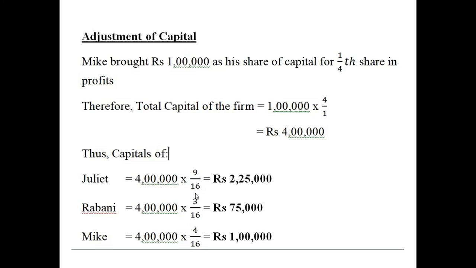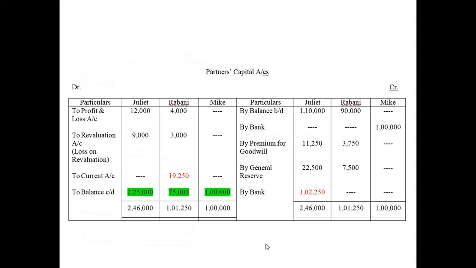9:3:4, okay. So this will be 2,25,000, 75,000, and 1 lakh, okay. Just remember the amounts: 2,25,000, 75,000, and 1 lakh, okay. Now let us go to the partners capital account.